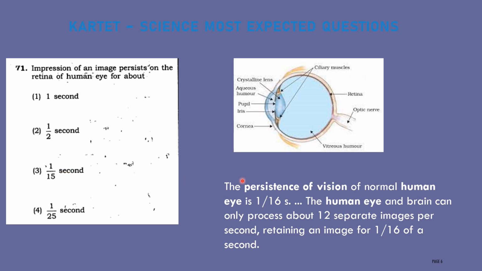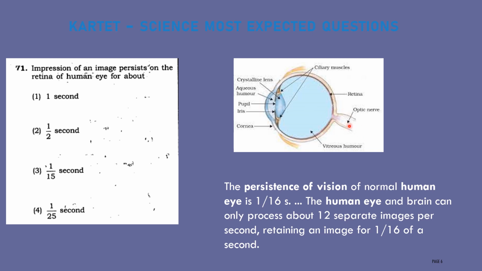Then one more important point: the human eye and brain only process about 12 separate images per second. The image forms on the retina, and then with the help of the optic nerve it reaches the brain, and later the brain recognizes the object.